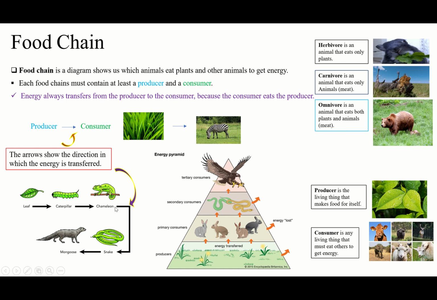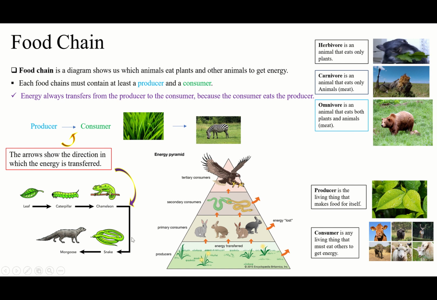And this arrow is different, it is to the bottom, from up to down. You see, the arrow is going to tell us that the energy moves from up to down. What do we have in the above? We have chameleon. At the bottom, we have snake. So it means energy moves from chameleon to the snake.